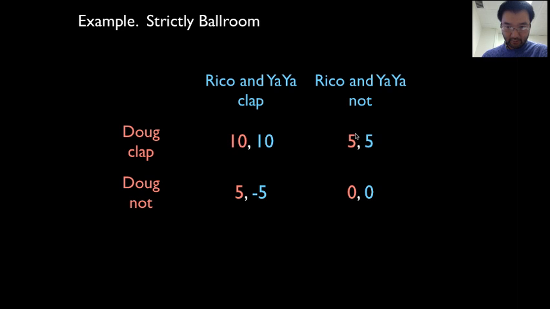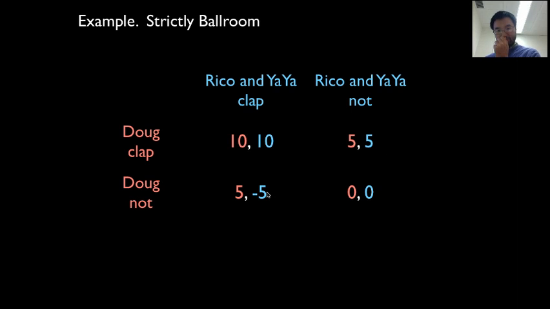How about this? Is this a Nash equilibrium? Doug's getting a 5. If he deviated, he'd get a 0, so he doesn't want to deviate. However, Rico and Yaya want to. They'd want to get this 10 instead of 5. Since one person wants to deviate, it's not stable. This is not a Nash equilibrium.